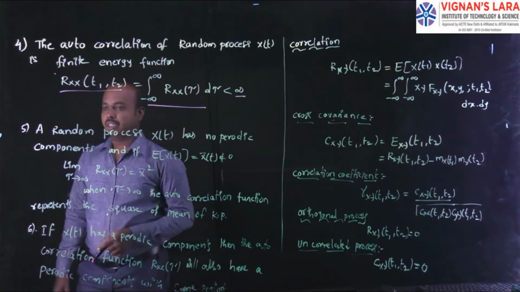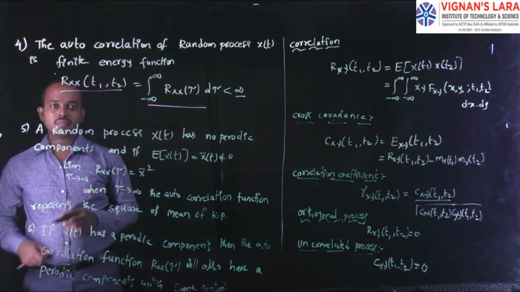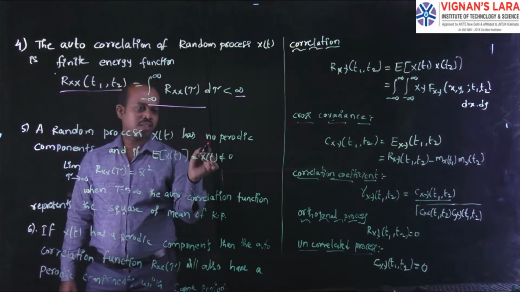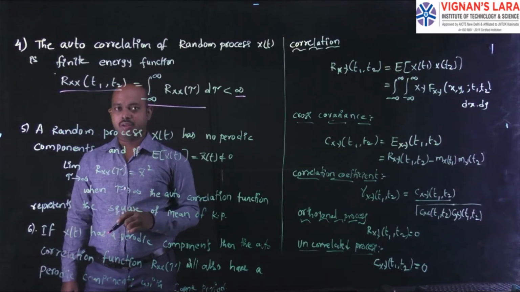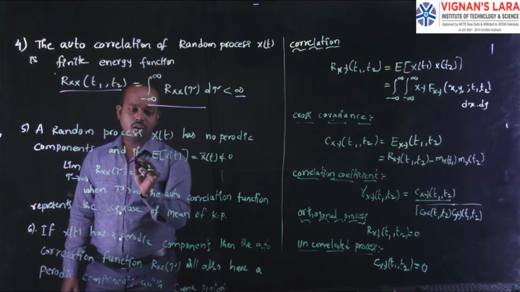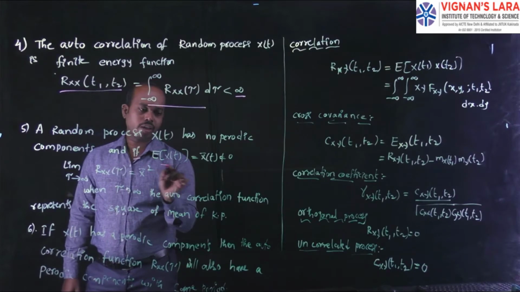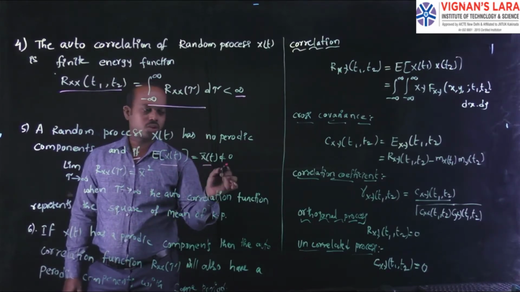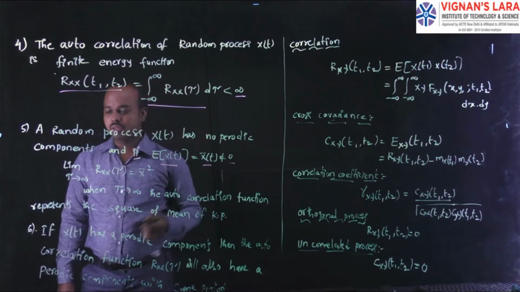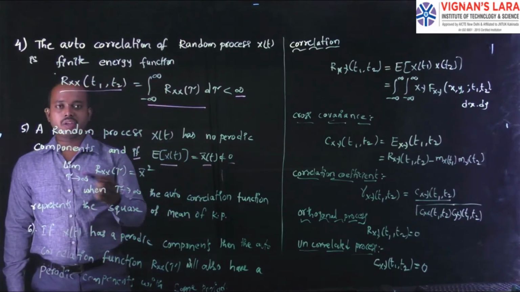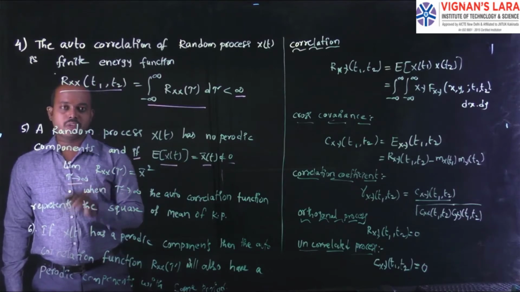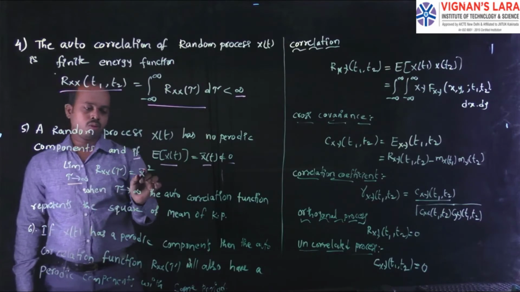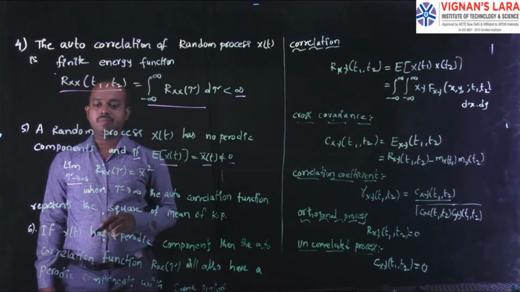Coming to the next property. The next property is that if a random process x of t has no periodic components, and if the expectation of x of t, otherwise called x bar of t, is not equal to 0, then the limit as tau tends to infinity of Rx of tau is equal to the mean value squared.